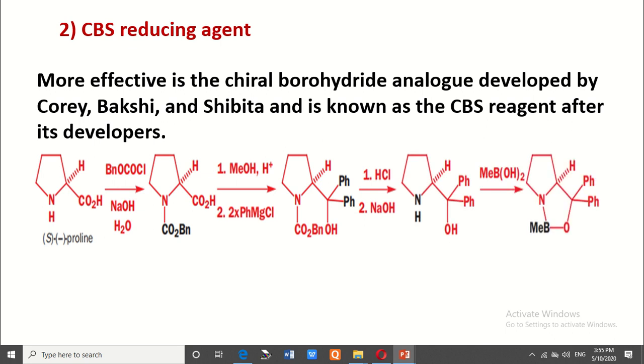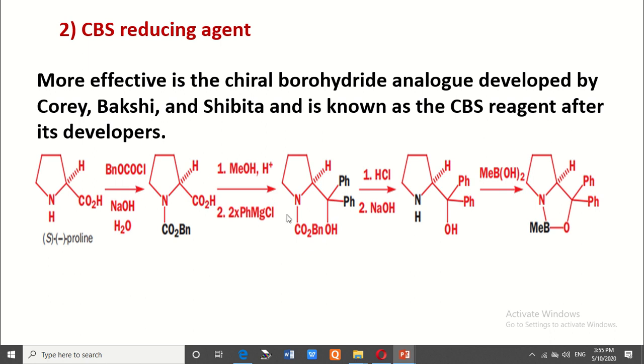In proline, the nitrogen is protected by using a Boc or Cbz-Cl group. In the next step, an ester is formed in acidic condition, and then it is converted into a tertiary alcohol by using 2 moles of Grignard reagent.